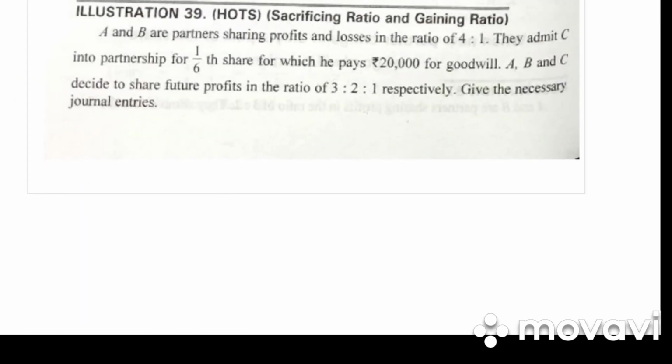Next, let's go on to illustration 39. A and B are partners sharing profit and loss in the ratio 4:1. They admit C into the partnership for 1/6 share, which he pays 20,000 for goodwill. A, B, C decide to share the future profit in the ratio 3:2:1. Give necessary journal entry. So here they have given us old ratio, they have given us new ratio. We can find out the sacrificing ratio.